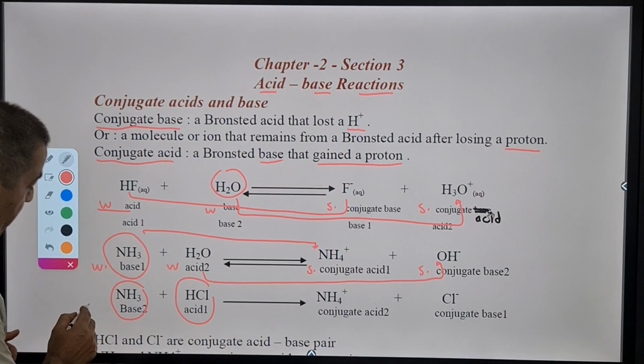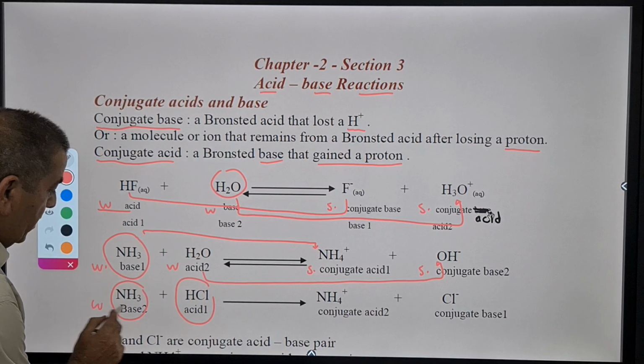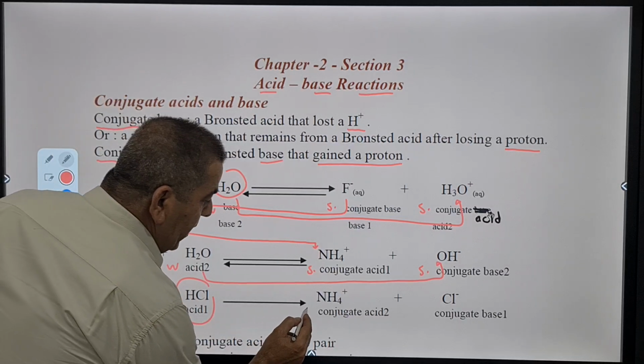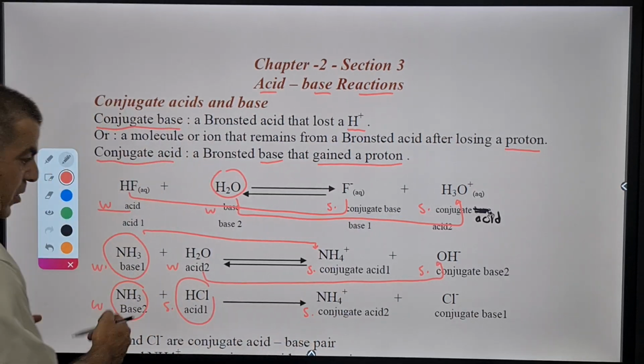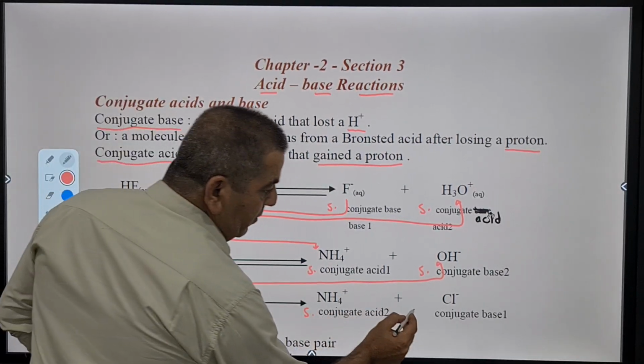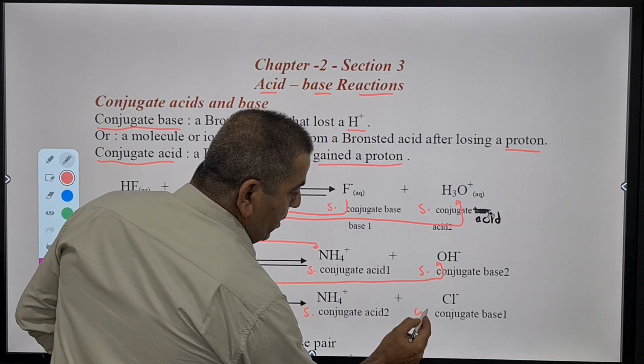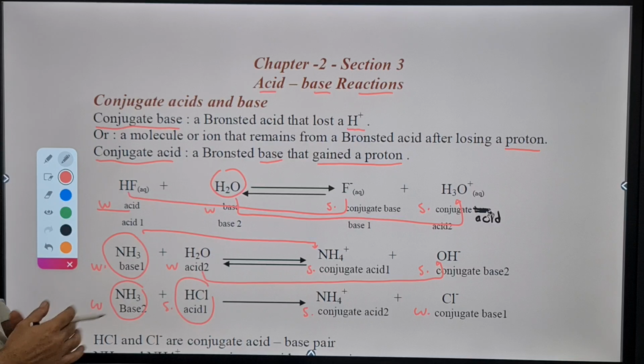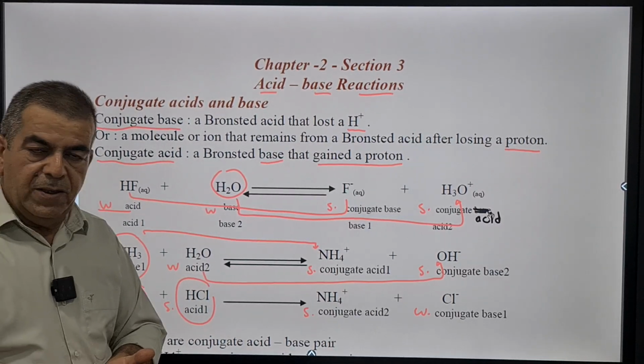So we have a weak base, a strong acid, a strong conjugate acid because it's opposite to its origin, and a weak conjugate base. This is what we call the conjugate pairs.